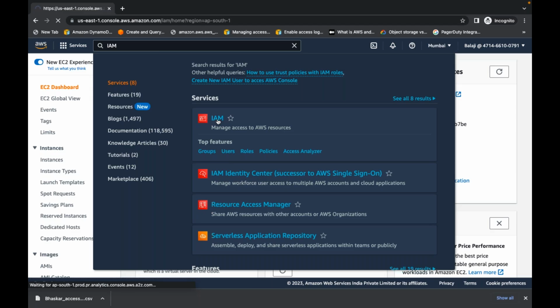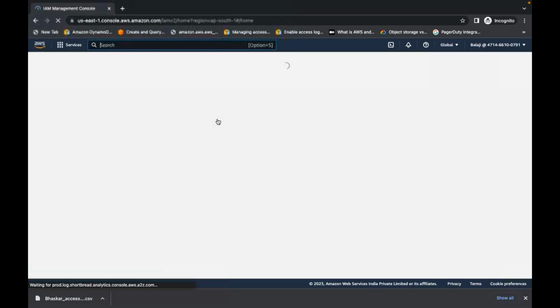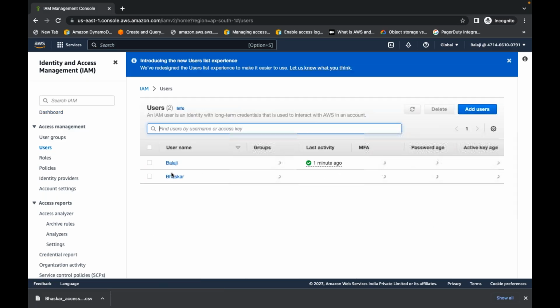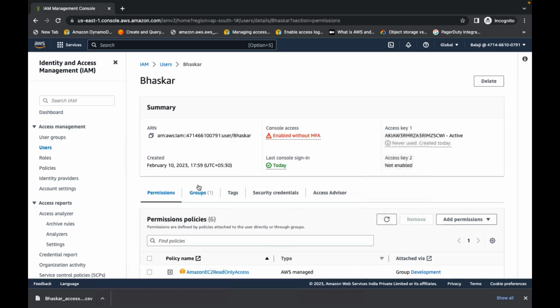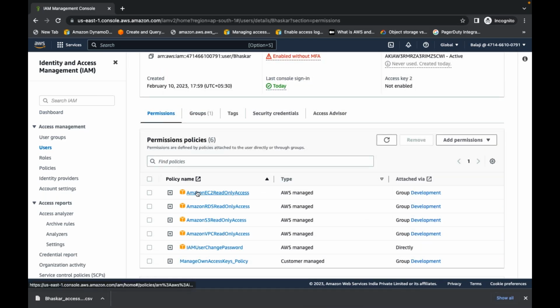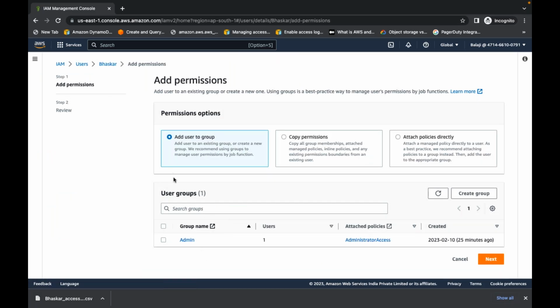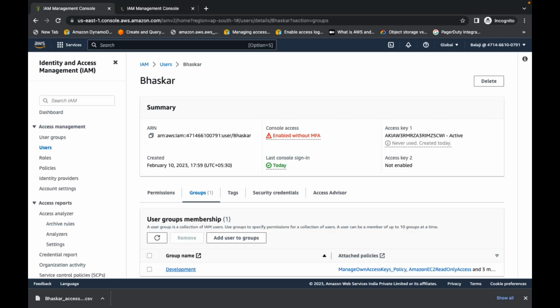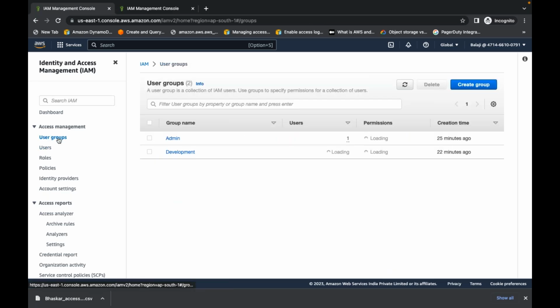Can Balaji attach required policies to Bhaskar also now? Let's say users, he can see Bhaskar, right? And his group. If required, can he attach permissions to the development group, some permissions for this Bhaskar? He belongs to this development group. For the development group, he can attach some policies, or he can create users, something like this.